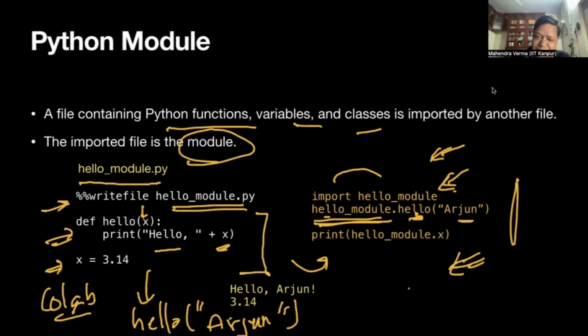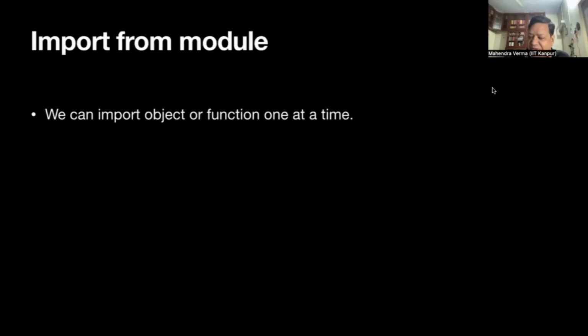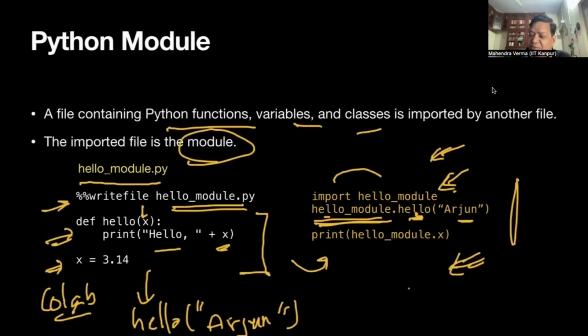Okay, so when I import a module, then I do this. Please recall when we import NumPy, then you say NumPy dot square root, right? So NumPy is imported, so then we say NumPy dot square root. Square root is a function of NumPy. So that's what I'm doing here. So my module is hello module dot hello.